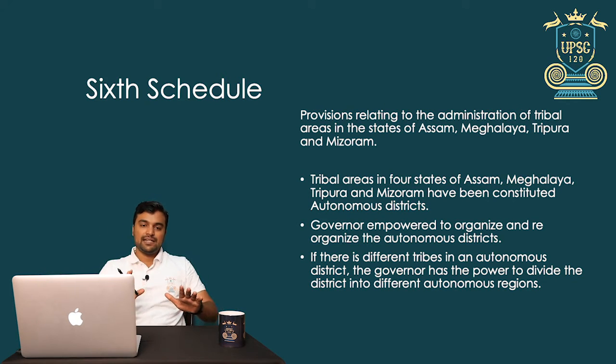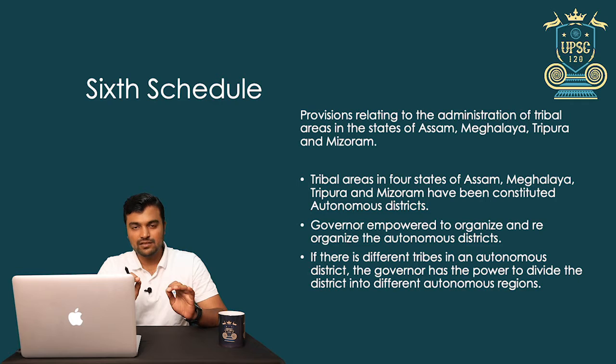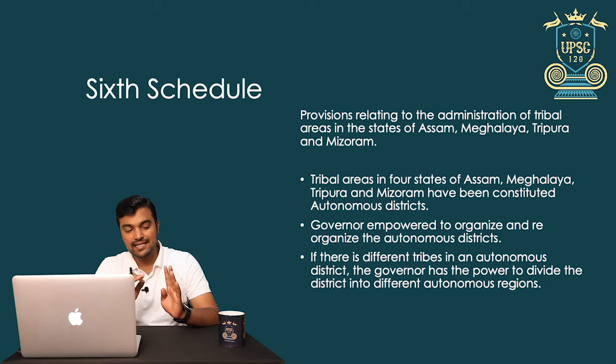So let me put it in simple words. For an easier way to understand or memorize, we can keep this in mind. The sixth schedule speaks specifically about 4 states, that is A, T, M, M: Assam, Tripura, Meghalaya, Mizoram. Now how to remember this M, M?